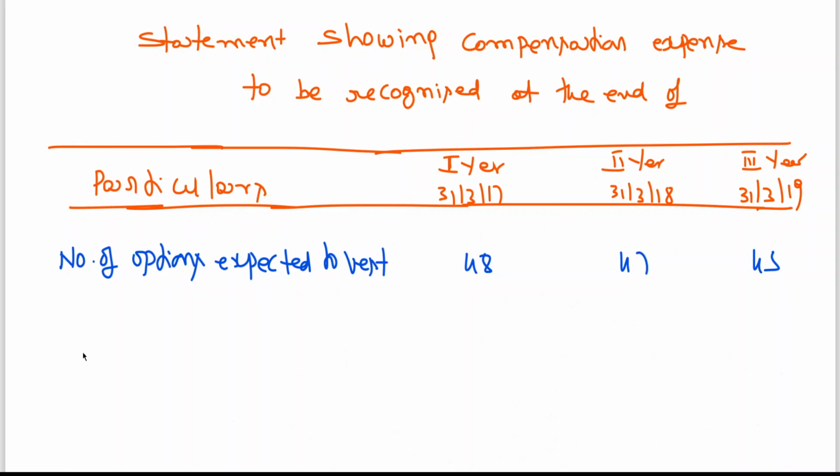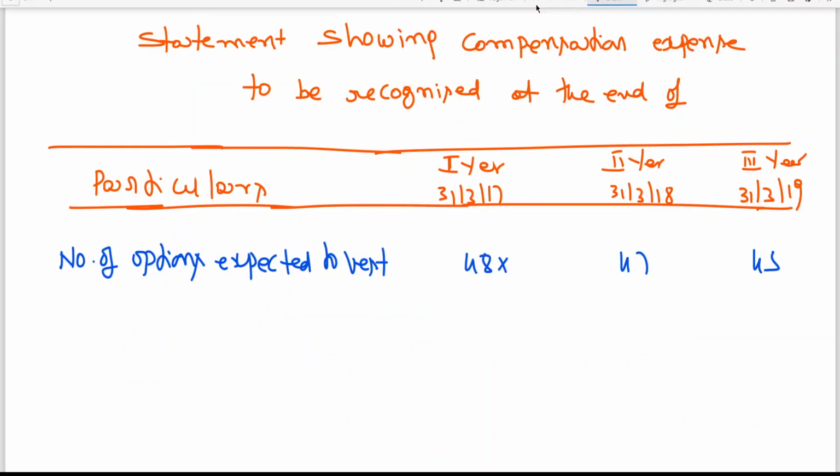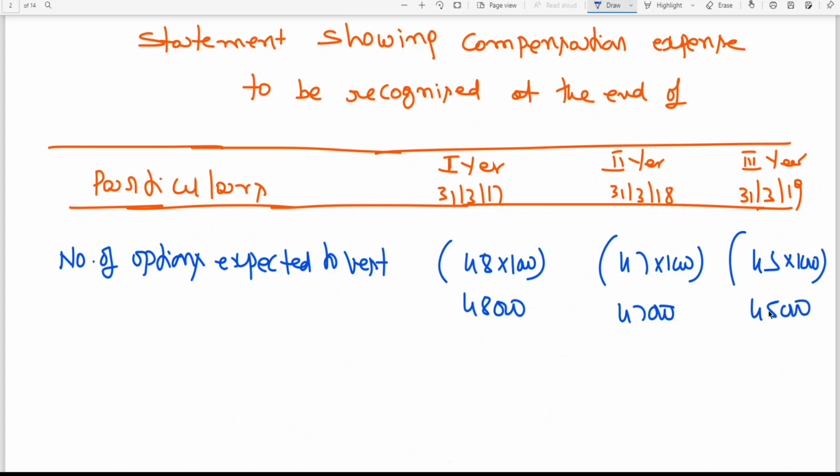Next, here I am writing 48 into what is the number of options, tell me. Number of options granted per employee 1000 shares, my dear friend. 48 into 1000, 48,000. 47 into 1000, 47,000. 45 into 1000, 45,000.